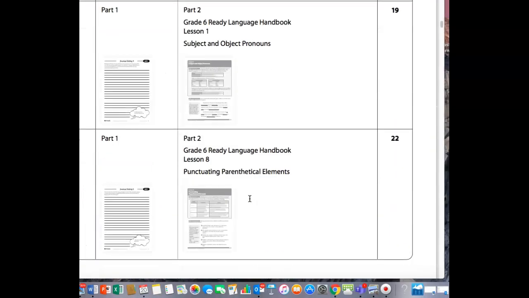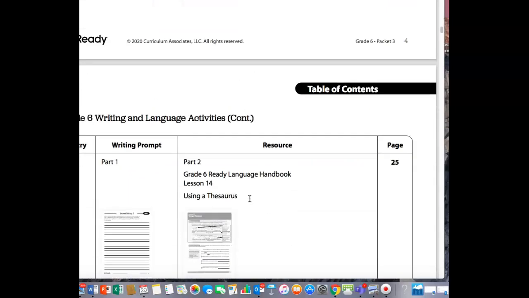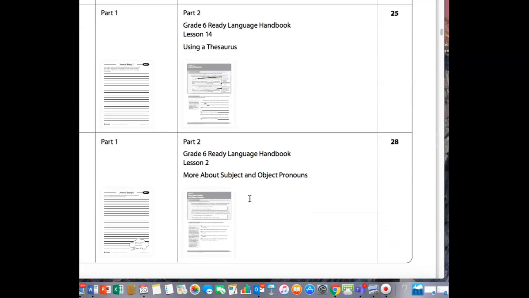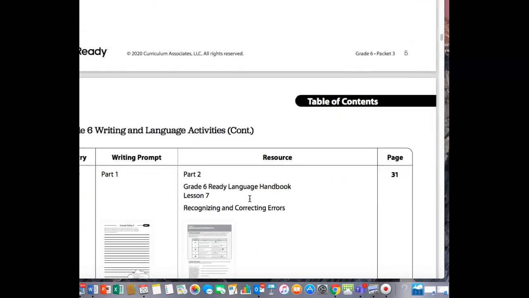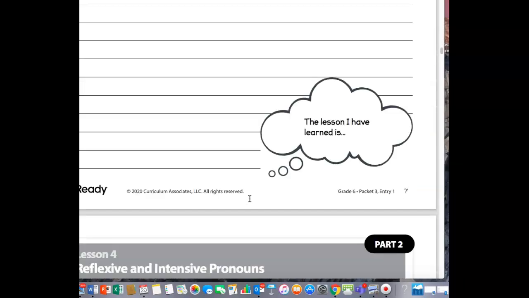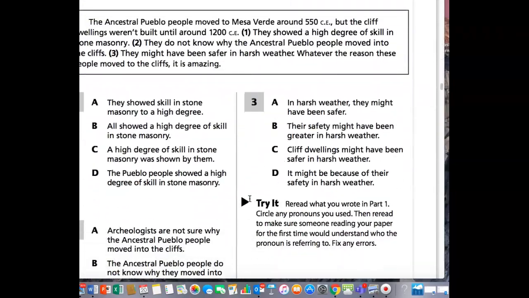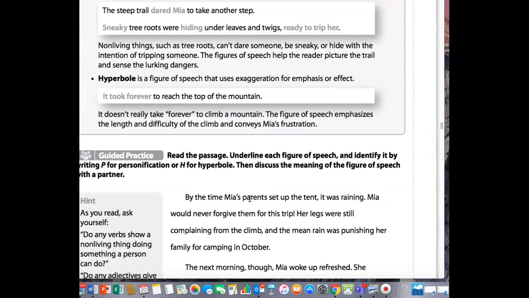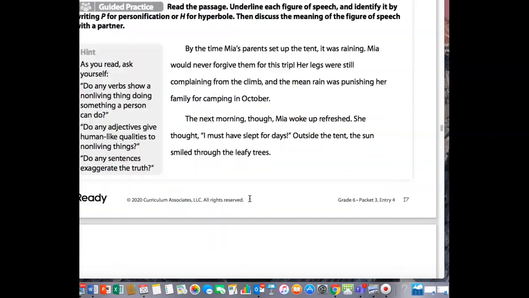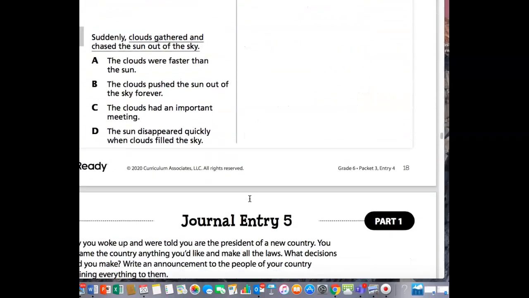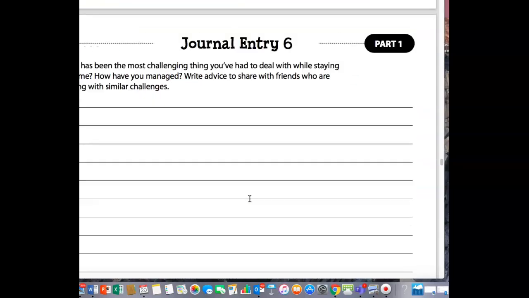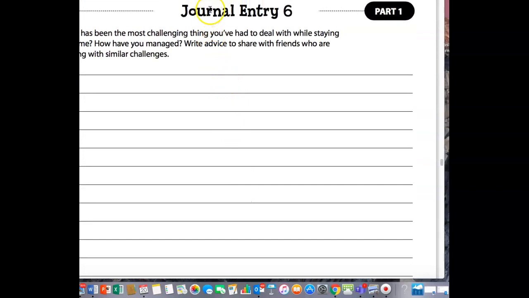Let's move down to 23. 24. Okay, we were past 5, weren't we? We did figures of speech. We did journal entry 5. We did subject in 6.